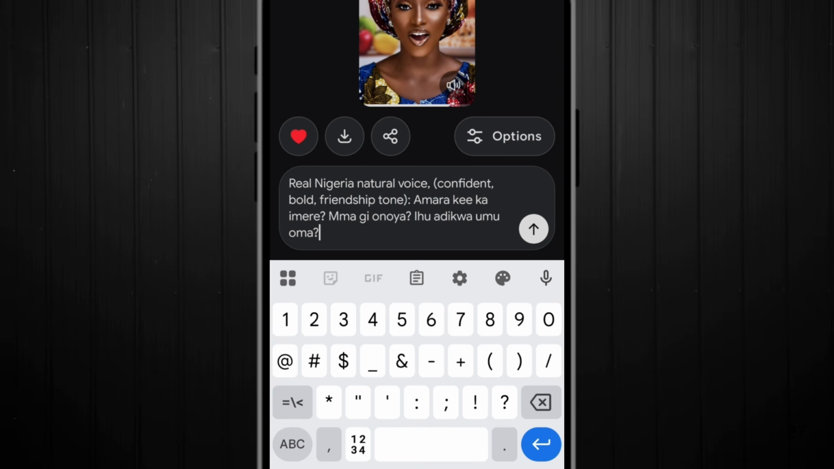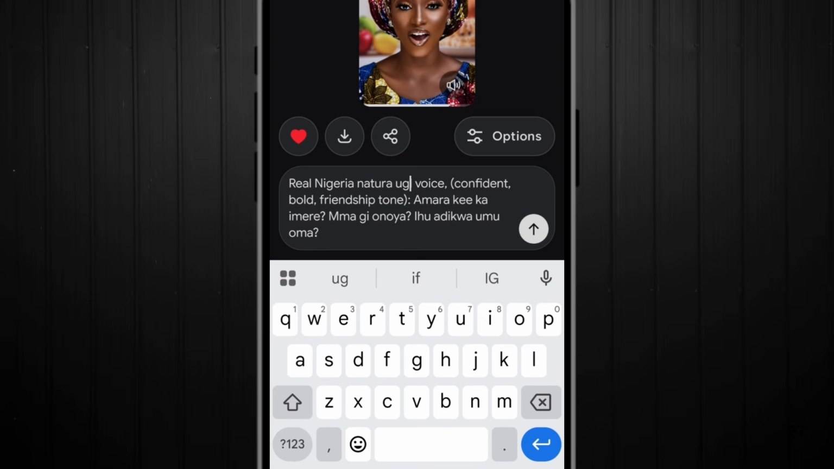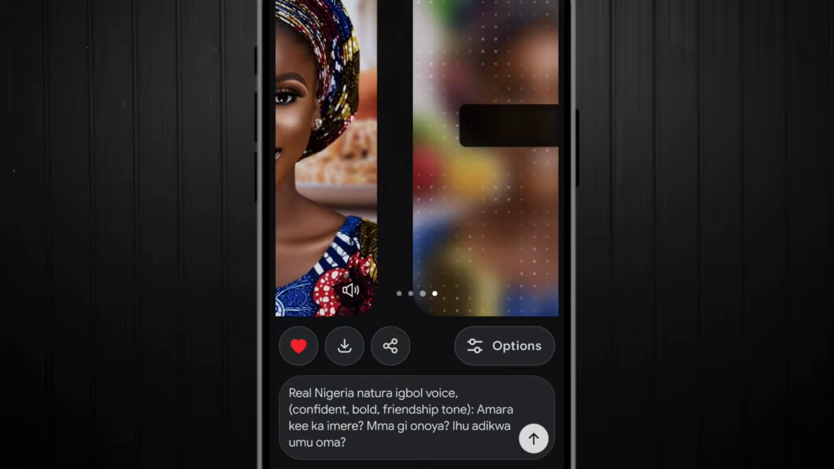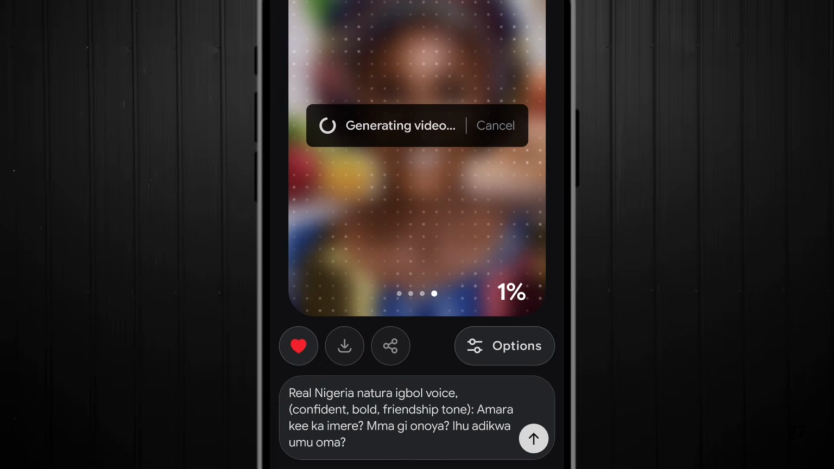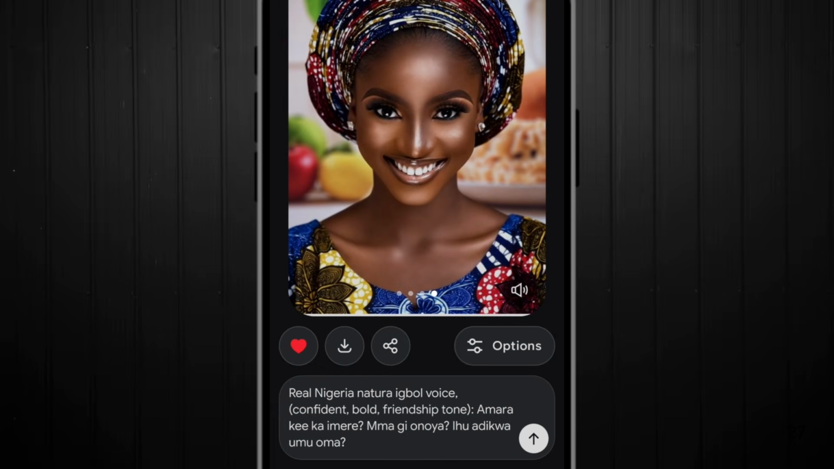Okay, so right now let's see what Grok can do. I will say real Nigerian natural Igbo voice. Let me add Igbo here. Igbo voice, okay, and I will send. Let's see what Grok can do. Okay, all right, so right now Grok is done with the Igbo script that I gave it to talk. Let's hear it, ndi Igbo.